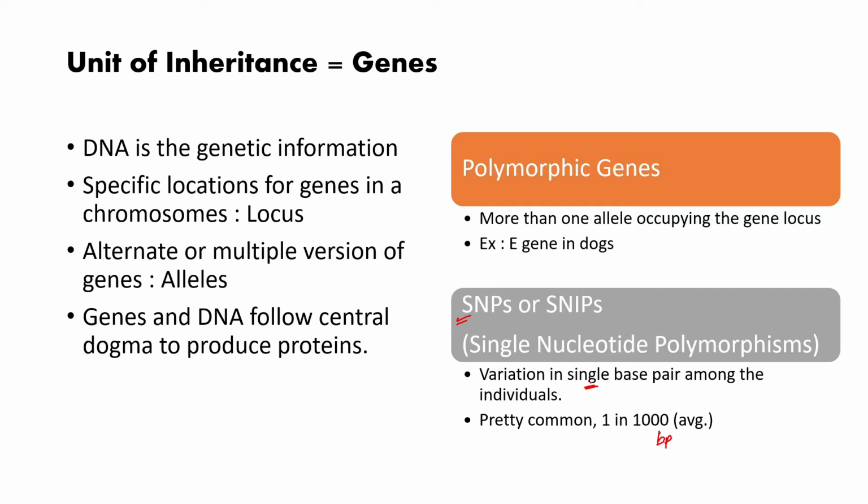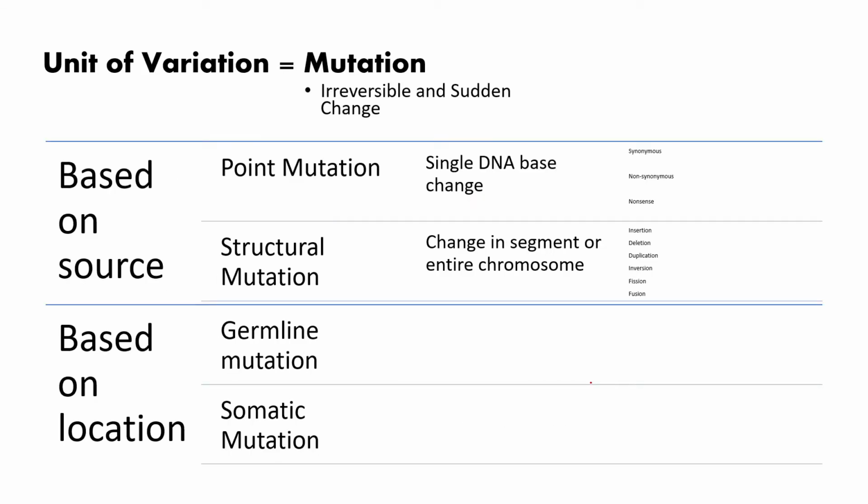So the differences or variation come from the minute level of a single base pair, ranging up to different alleles and different genes as well. Now, coming to the unit of variation, that is mutation. Mutation is an irreversible and sudden change that causes the exchange of one single nucleotide or multiple regions of nucleotides, or an entire structural change might happen as well. The variation caused by mutation might be based on the source. That is, point mutation refers to a single DNA base pair change.